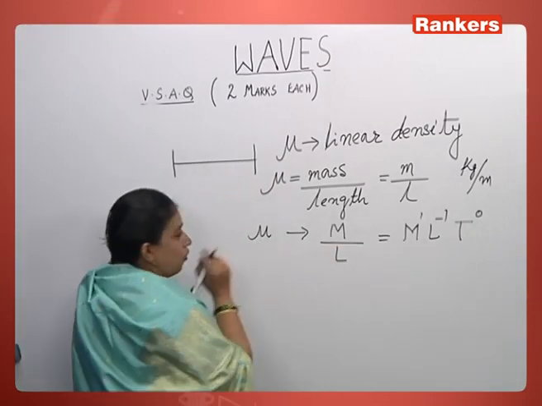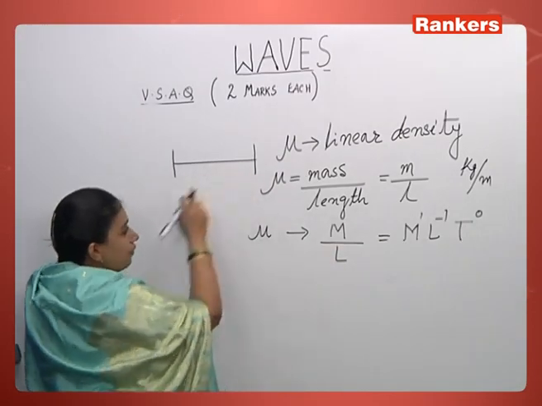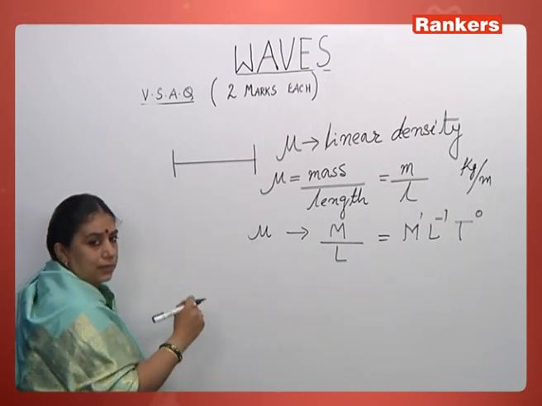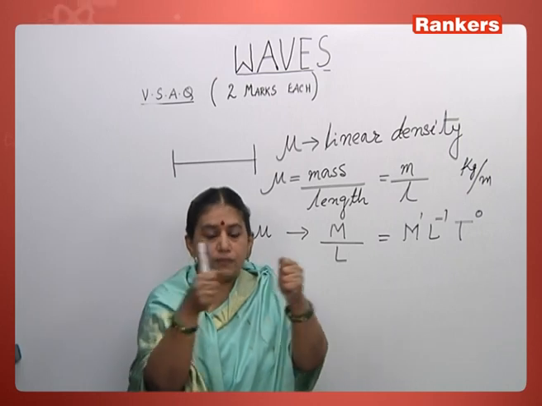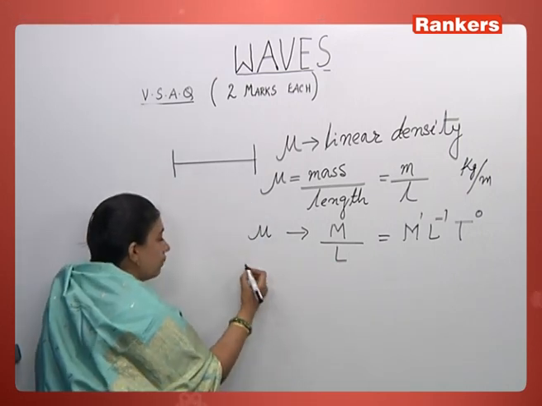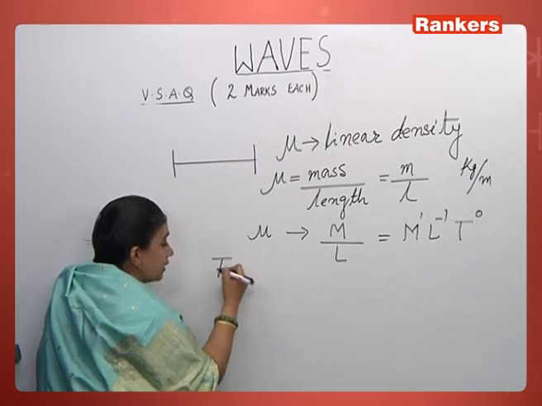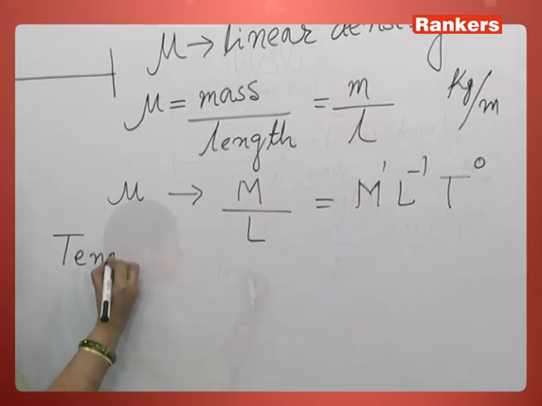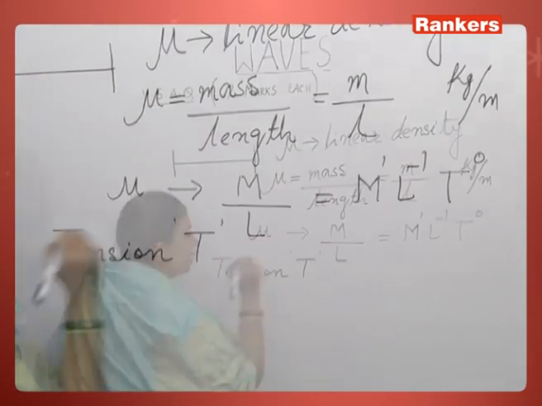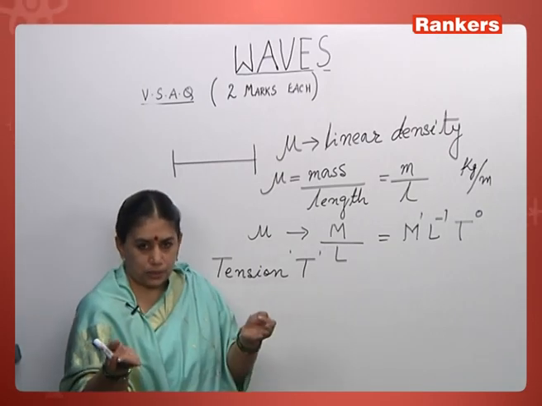So this is the dimensional formula of linear density. Another factor on which the velocity of the wave in a string depends is the tension to which it is subjected. Tension is denoted by capital T. Tension is a type of force.